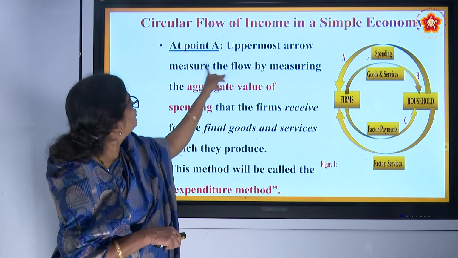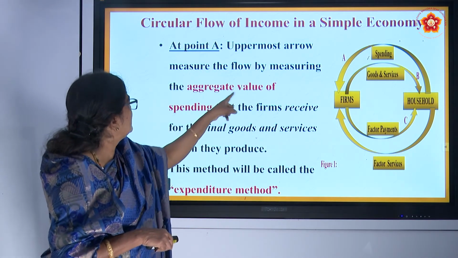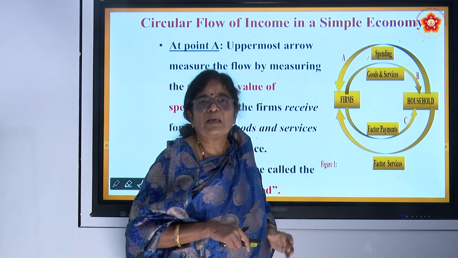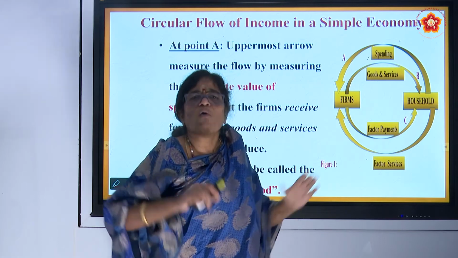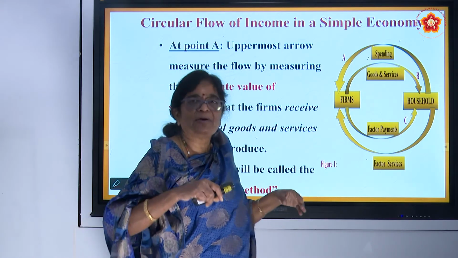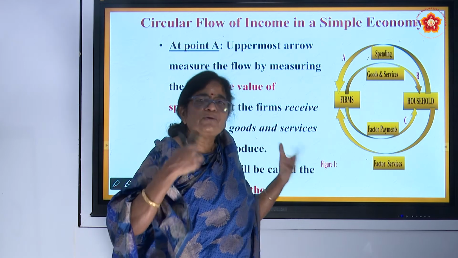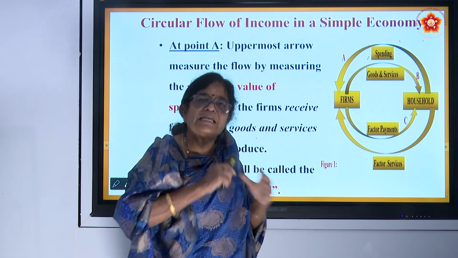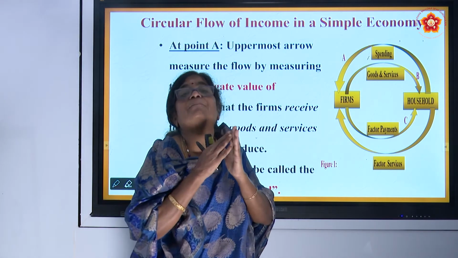The uppermost arrow measures the flow by measuring the aggregate value of spending. Why aggregate value of spending? We are aggregating all the firms, whatever the cement products, textile products, petroleum products, whatever the products in the nation, all the firms of all the industries of the nation are added up together.